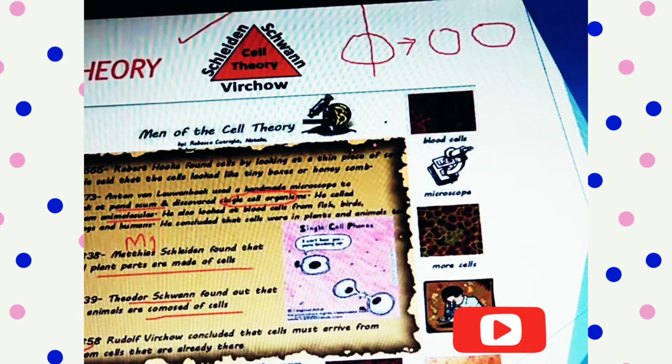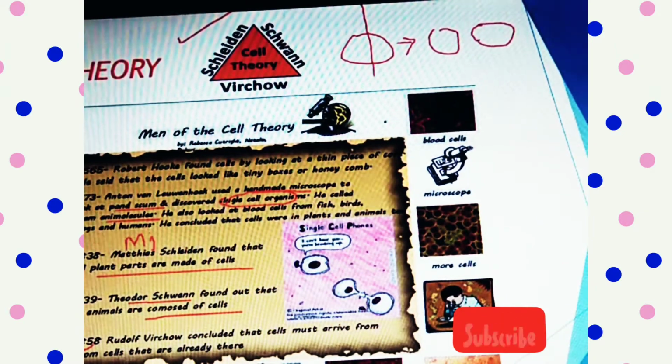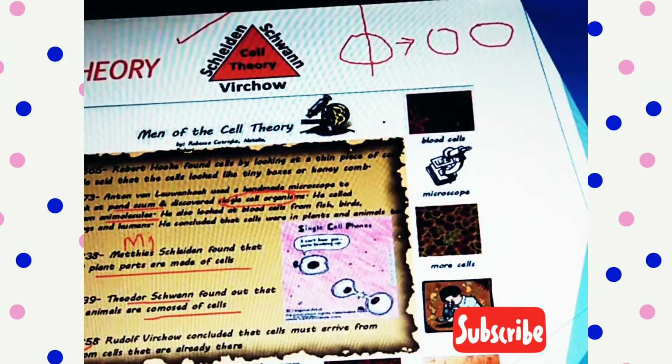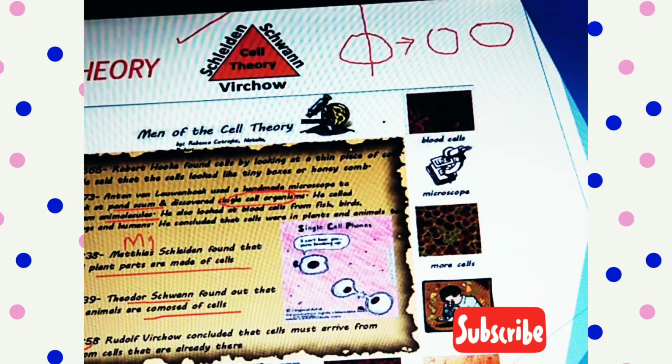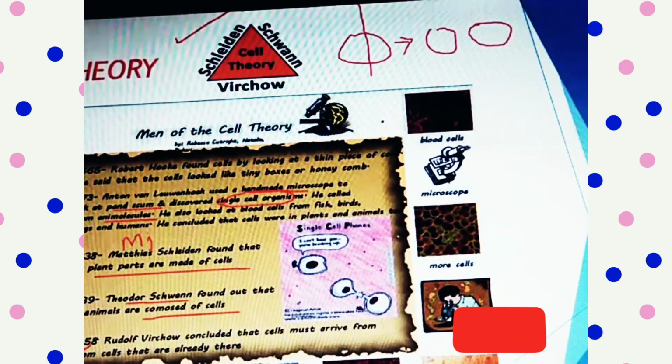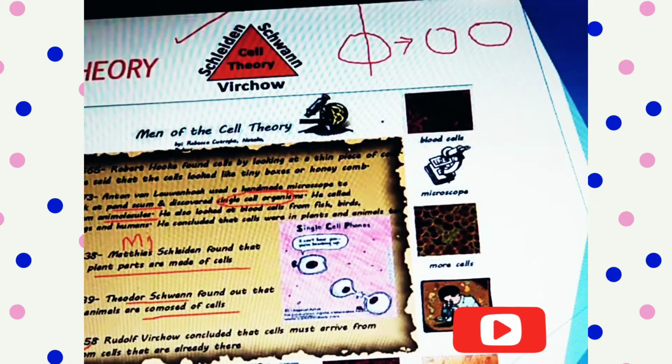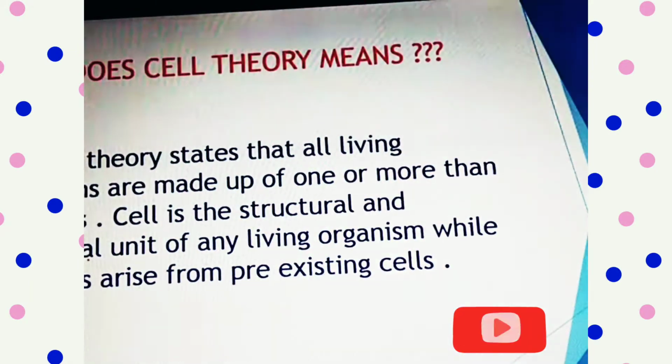When it replicates, it divides into two. So it means that cells arise from pre-existing cells. Nothing else is responsible for their division, only binary fission or similar techniques. So this is what the cell theory is. Let's discover it in another slide. So what does the cell theory mean?